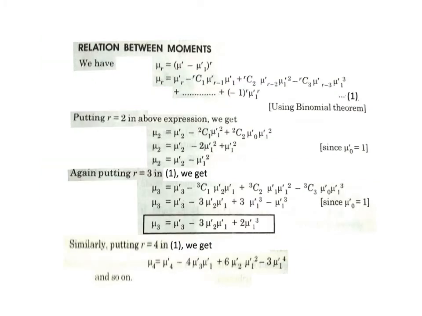Here we start discussing mutual relations between these different kinds of moment, and for that we start with this expression: mu r equals mu dash minus mu 1 dash whole power r. Now what about these symbols? Mu r is the rth moment about mean, or rth central moment, as we have seen in previous slides. Mu 1 dash is the first moment about origin.